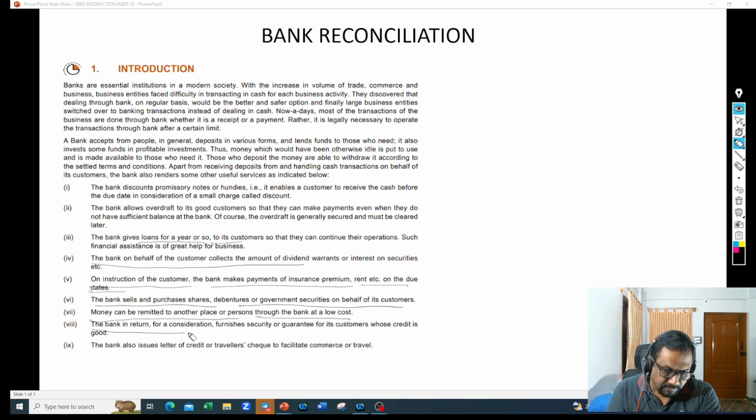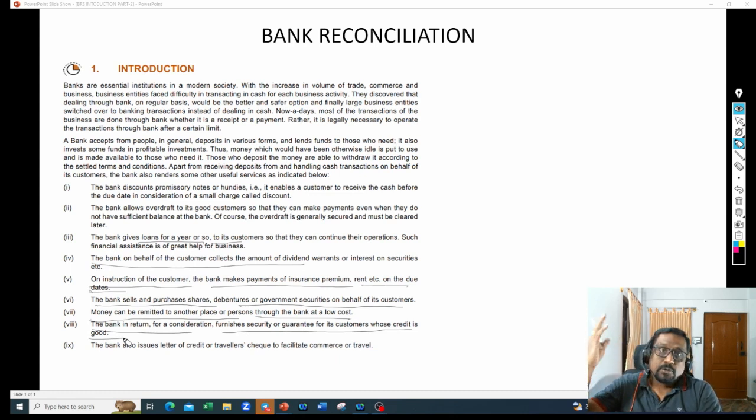The bank in turn, for a consideration, furnishes security or guarantee for its customers whose credit is good. Bankers also give guarantee to their customers. What kind of guarantee? Bank guarantees. For example, if you want to buy from one US supplier, right? That you don't know who is that supplier. That supplier will not have any confidence on you whether you will make the payment to him on timely basis or not.